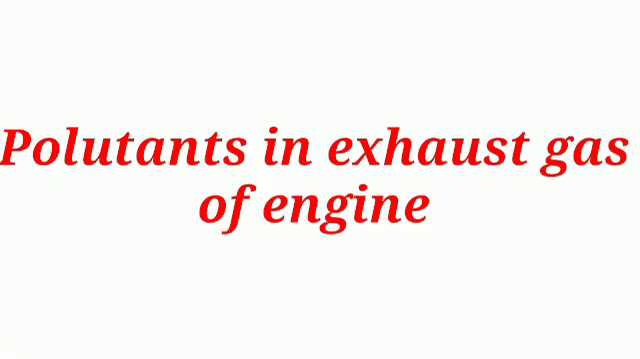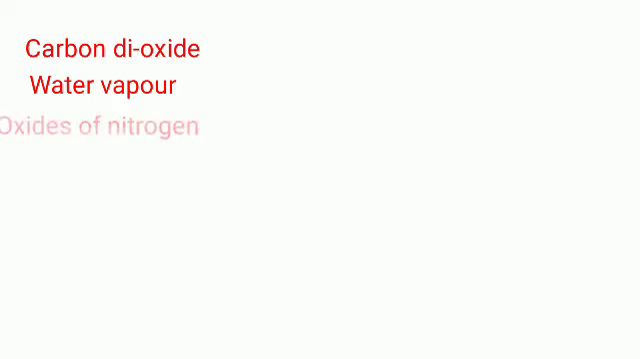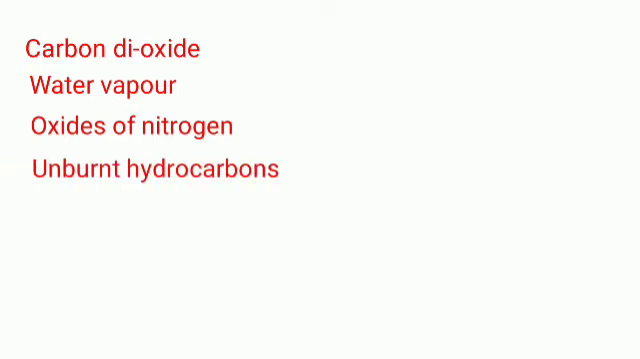Now we'll see different pollutants present in the exhaust gas of an engine that may be a CI engine or an SI engine. The first and major parameter is carbon dioxide. Second is water vapor. Third is the oxides of nitrogen, known as NOx. Then unburnt hydrocarbons, carbon monoxide, that means CO, smoke, and particulates, that are small particles.